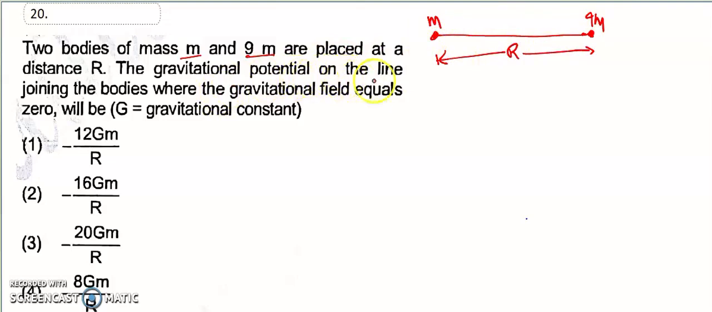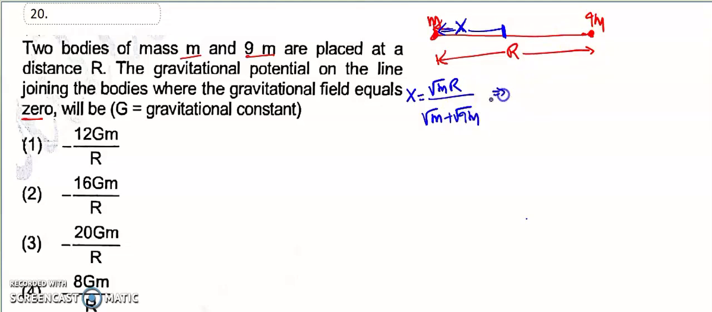The gravitational potential on the line joining the bodies where the gravitational field equals 0, he says. So for example, at distance x, let's take x distance, you have to take the potential as 0. We know the short formula, so x is equal to square root of m times r divided by square root of m plus square root of 9m.